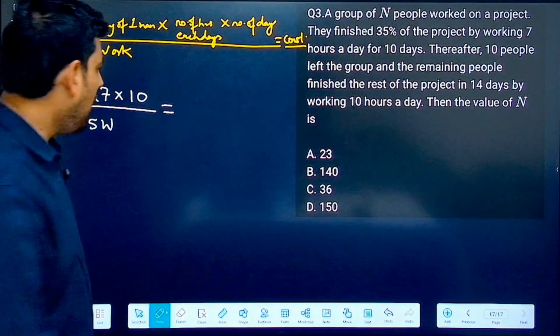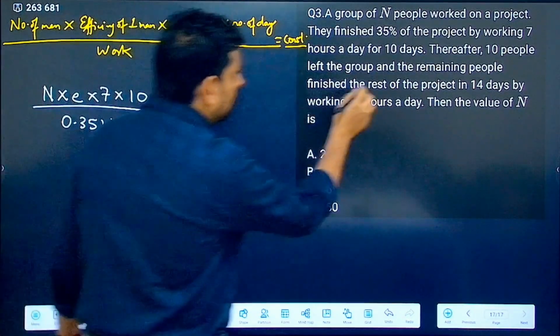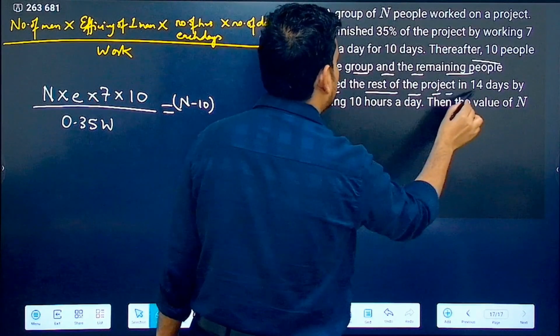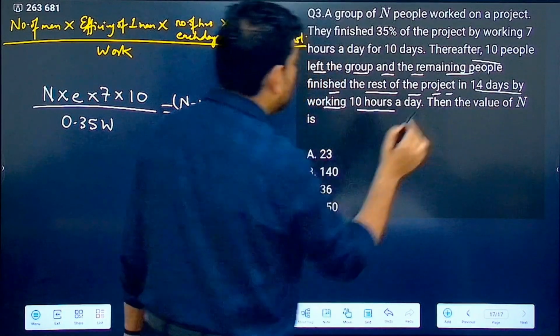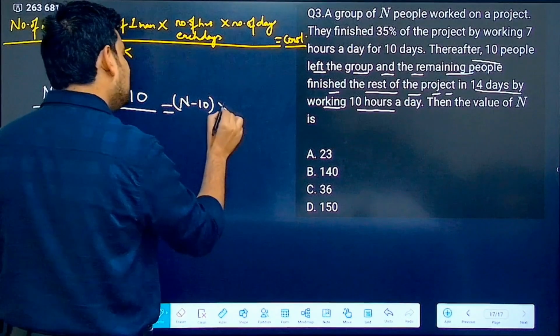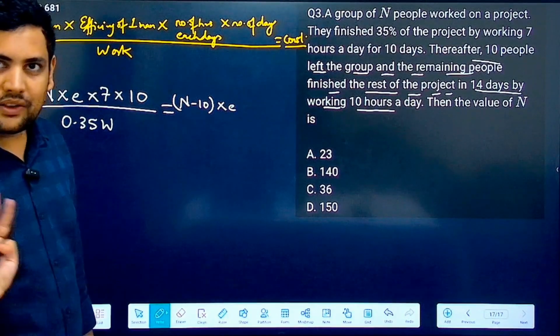Simple. So how many men now you have? 10 people left. Correct. Thereafter 10 people left the group and the remaining people finished the rest of the project in 14 days by working 10 hours a day. So 10 people left. Now efficiency of one man actually remains the same. Men have not changed. Some have left.